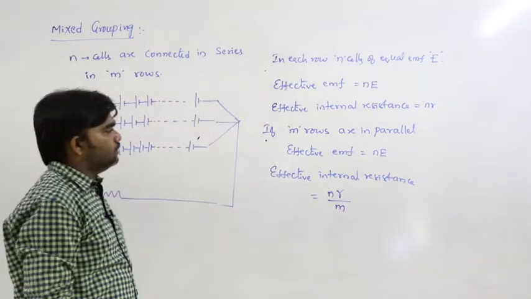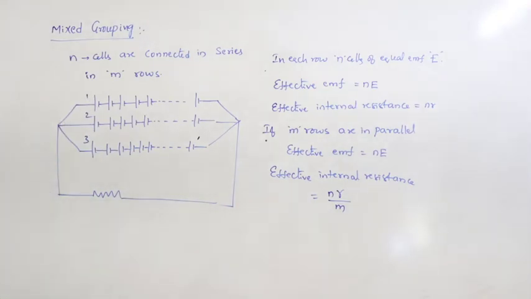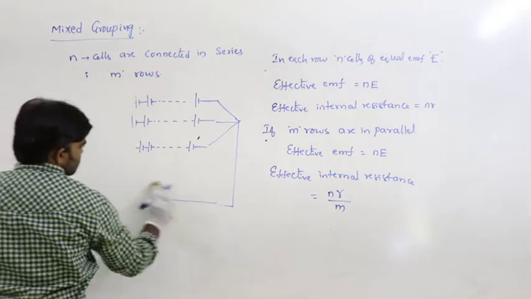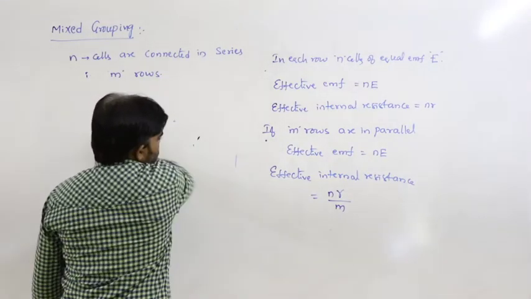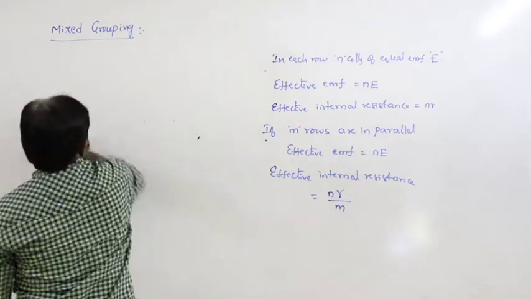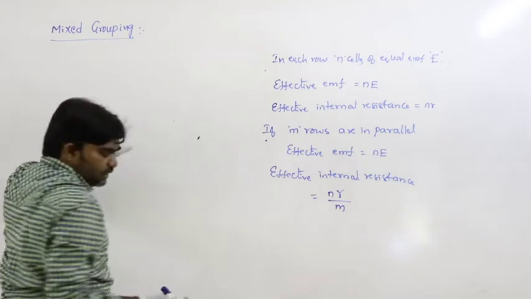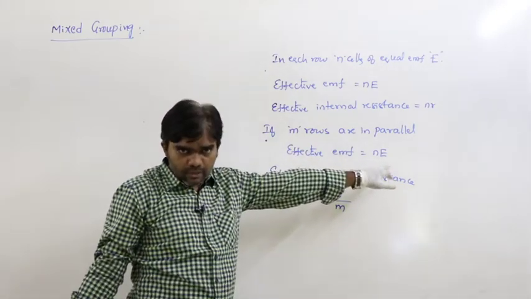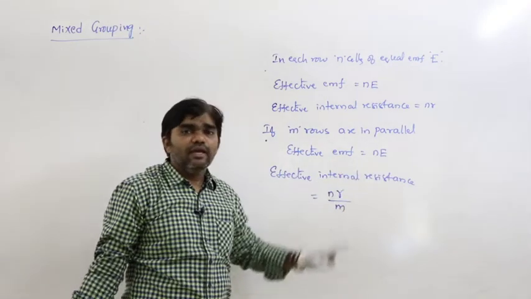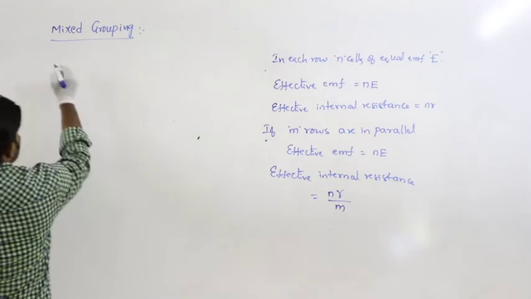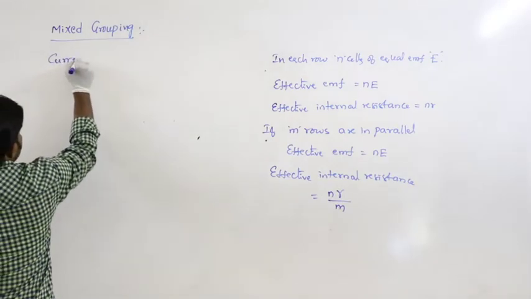Now in this situation, how can we calculate the current? We have the effective internal resistance and the effective EMF. If all the cells are connected in a grouping, what is the total EMF of the combination? nE. The total resistance of the combination? nr by m. Now, what is the current passing through the circuit?